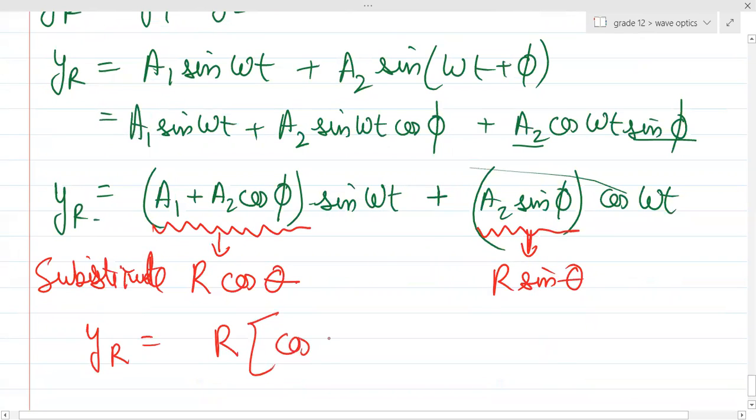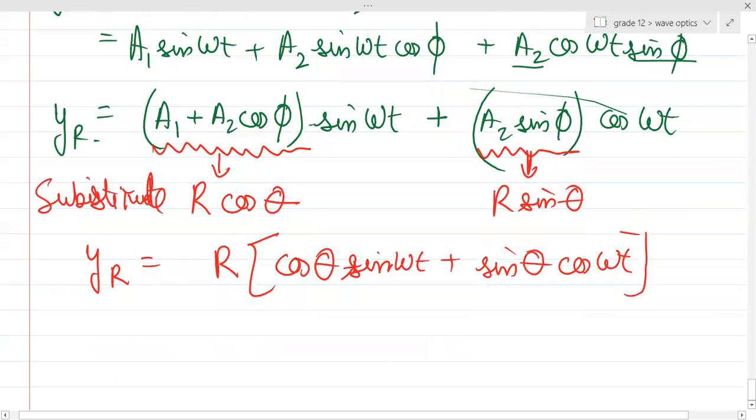Can I say cos theta sin omega t plus sin theta cos omega t? And again guys, can you see this is sin A cos B plus cos A sin B, right? So can I write y_R equals R sin of omega t plus theta?